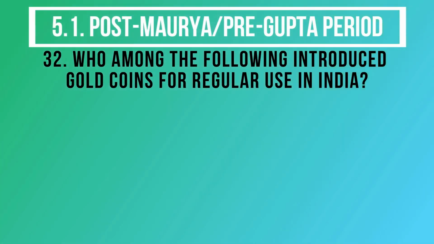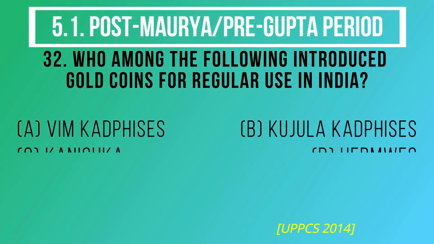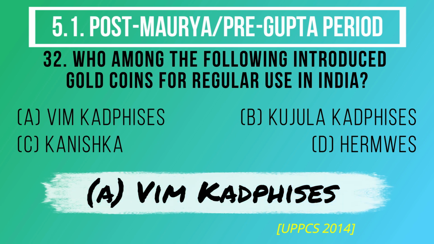Question number 32. Who among the following introduced gold coins for regular use in India? The options are A. Vim Kadphisas, B. Kujula Kadphisas, C. Kanishka, D. Hermaeus. And the correct answer is option A. Vim Kadphisas.